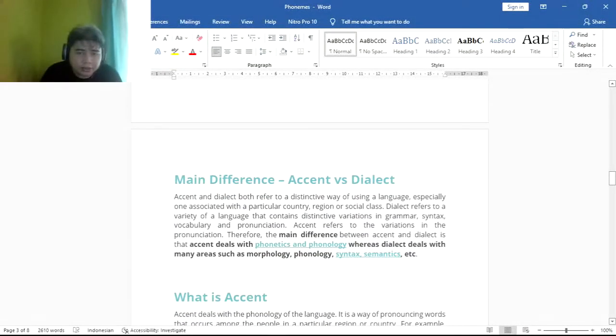Main difference, accent versus dialect. Accent and dialect both refer to a distinctive way of using language, especially one associated with a particular country, region, or social class. Dialect refers to a variety of language that contains distinctive variation in grammar, syntax, vocabulary, and pronunciation. Accent refers to the variation in the pronunciation. Therefore, the main difference between accent and dialect is that accent deals with phonetics and phonology, whereas dialect deals with many areas such as morphology, phonology, syntax, semantics, etc.